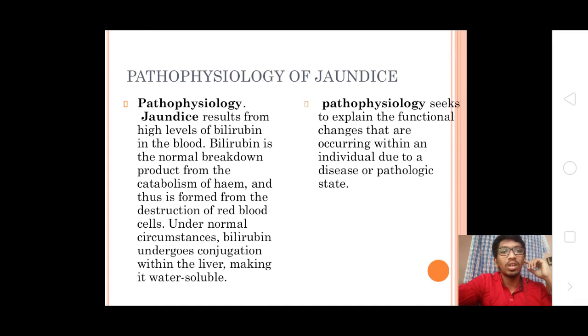Pathophysiology of jaundice. Pathophysiology explains the functional changes that occur within an individual due to disease or a pathogenic state. It explains how the disease occurs. Jaundice results from a high level of bilirubin in the blood. Bilirubin is the normal breakdown product from the catabolism of heme, which is formed from the destruction of RBCs. Under normal circumstances, bilirubin undergoes conjugation within the liver, making it water soluble.